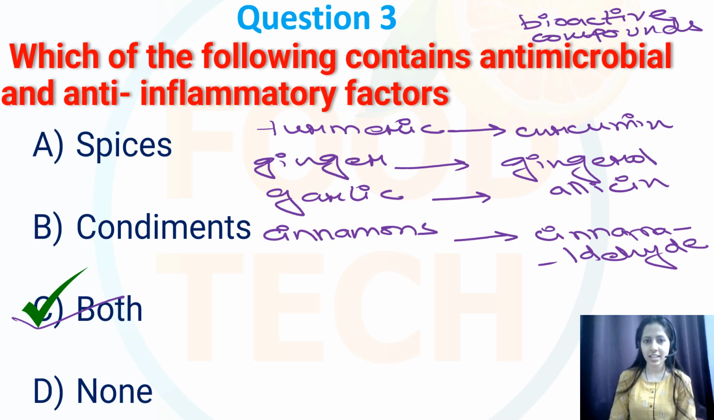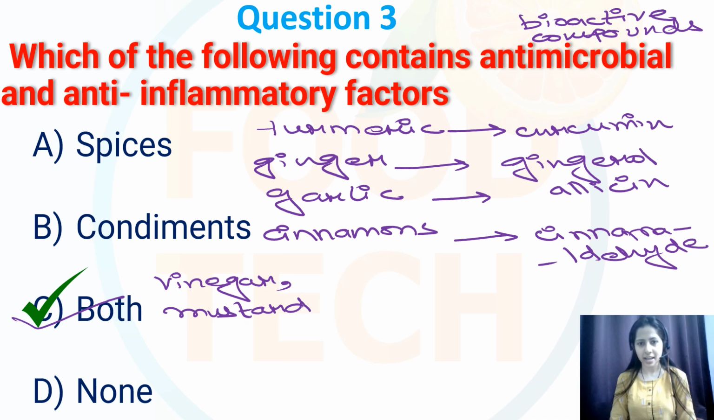Whereas condiments often include ingredients like vinegar, mustard, certain herbs and spices. So they can also contribute to these properties. For example, vinegar has antimicrobial properties, while mustard and certain herbs can have anti-inflammatory effects. That's why over here my correct option will be both, that is spices and condiments.